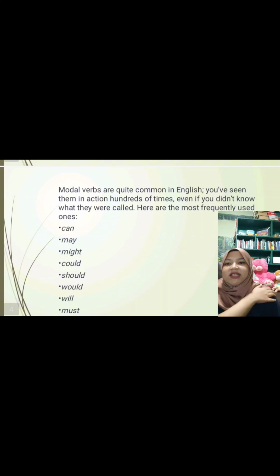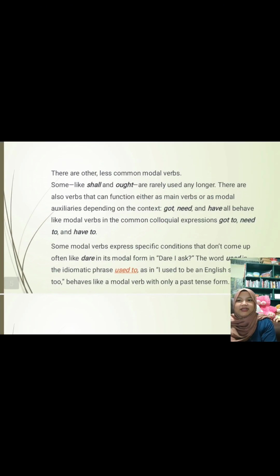You'll see them in action hundreds of times, even if you didn't know what they were called. Here are the most frequently used ones: can, may, might, could, should, would, will, must. There are other less common modal verbs; some, like shall and ought, are rarely used any longer.